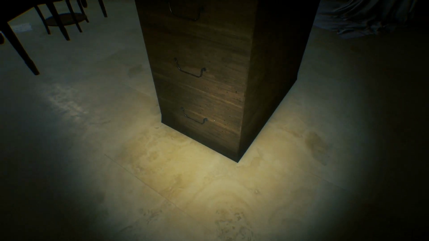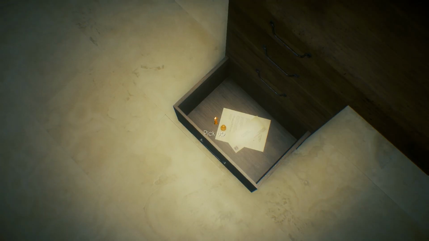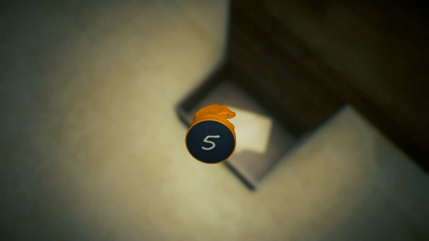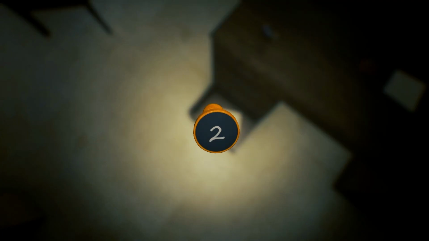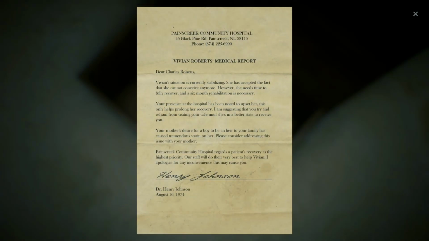Nice. Ooh, chess pieces. Now we've got a horse with a 5, and looks like a pawn with a 2. This letter shows the reason that Viv was hospitalized. In 1974, Magdalene pushed Viv to have a boy to be the family heir, but Vivian gave birth to Trisha instead. This caused medical complications, forcing Viv into the hospital and no longer being able to bear children.